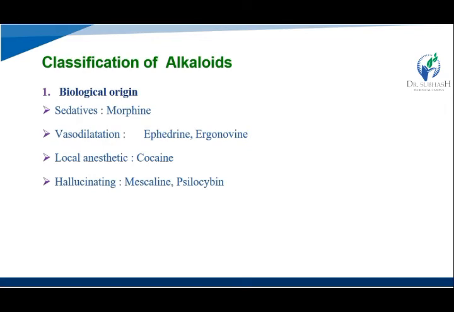Now we study the classification of the alkaloids. In classification, the first class is biological origin. In biological origin, there is a class name and some examples of their drugs. Alkaloids with sedative effect, for example morphine.